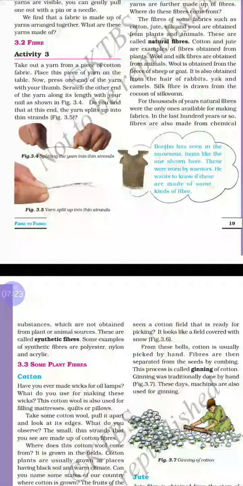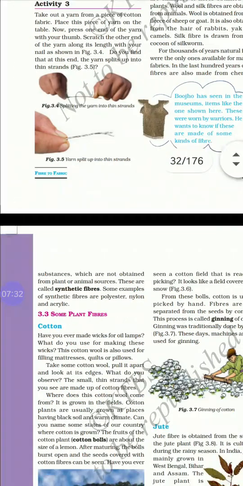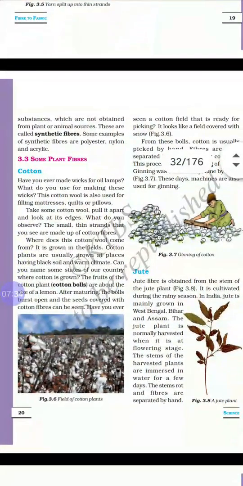Nylon and acrylic. Some plant fibers we are going to discuss now. Cotton. First we'll take cotton, very important.